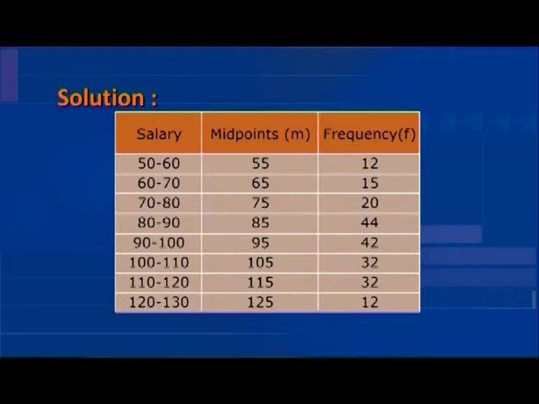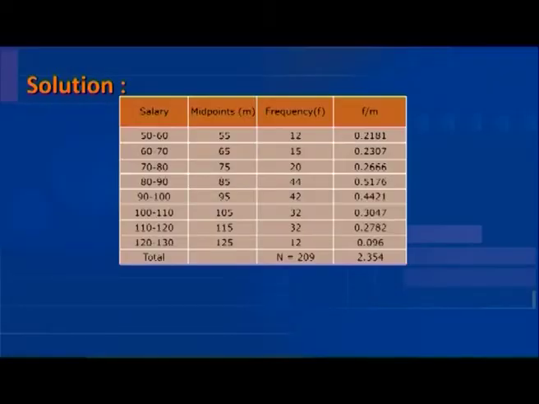Now, let us take the reciprocals of each item and multiply it with the frequency. However, here we will directly take the frequency and divide it with the respective value of the variable. Then, the total of the reciprocal is taken, that is the sigma of frequency multiplied by 1 by M, which is equal to 2.354.